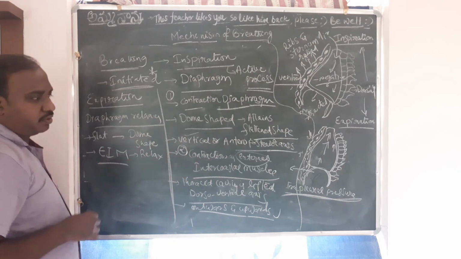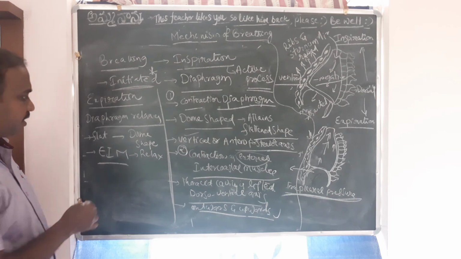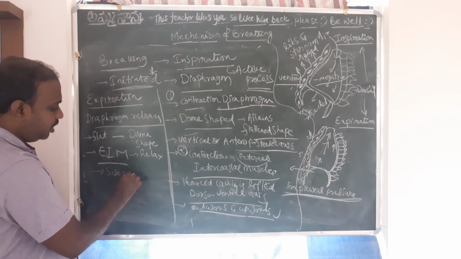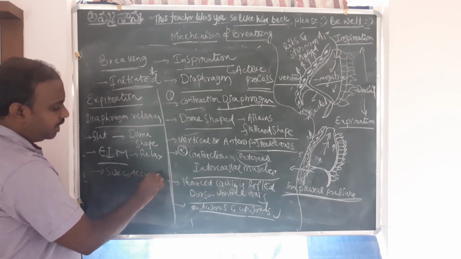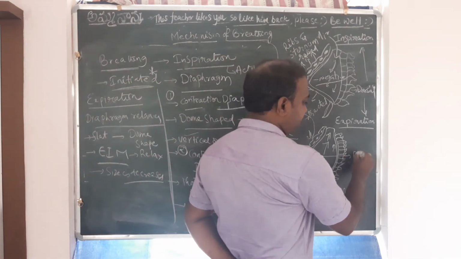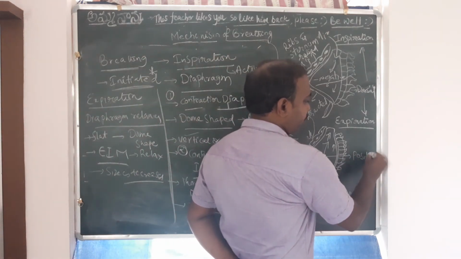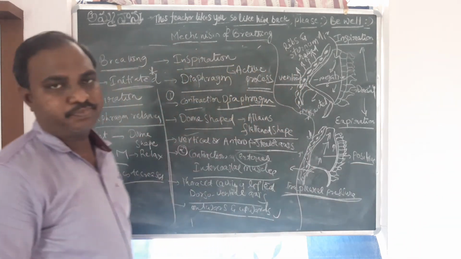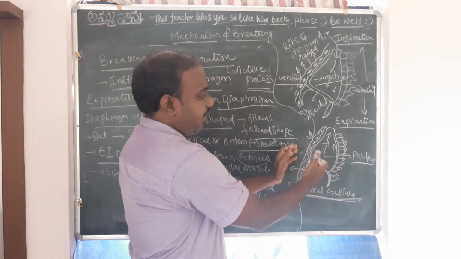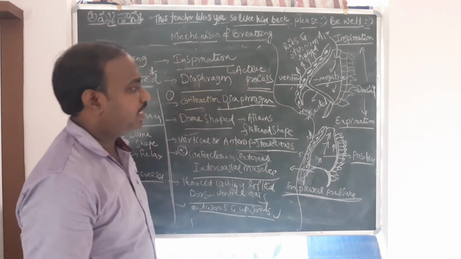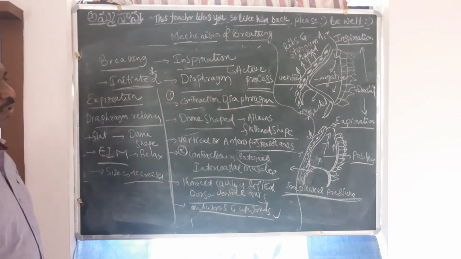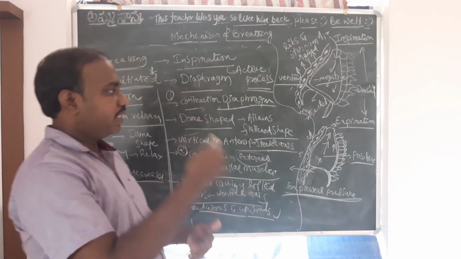As a result of that, the size is decreased. What kind of pressure is created here? The pressure that is created is the positive pressure, right? So previously there was negative pressure. Now the size has decreased, and a positive pressure has been created, and the air has been expelled out. So that is the breathing process.